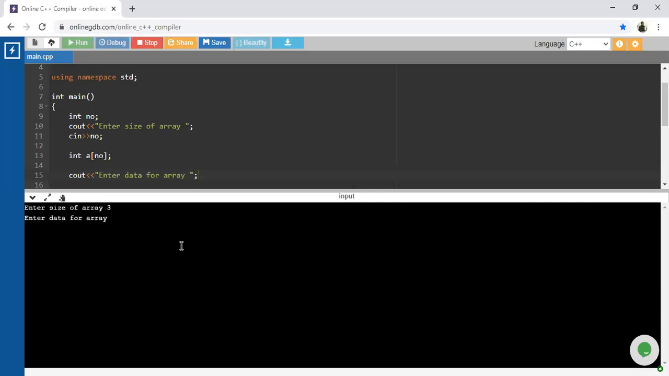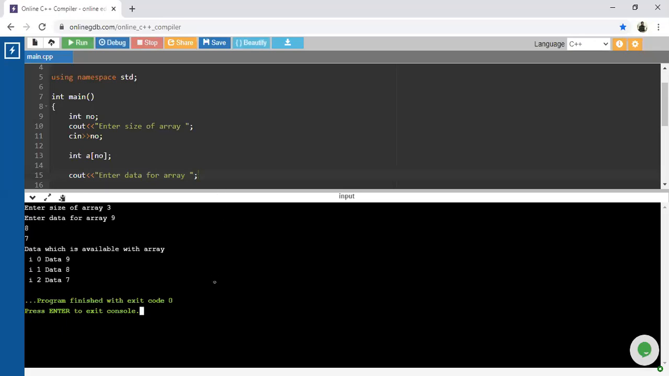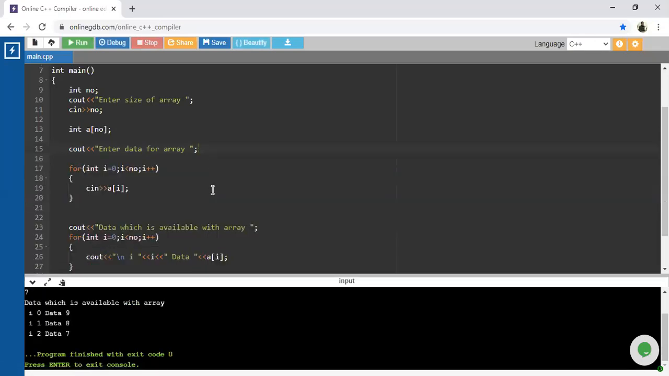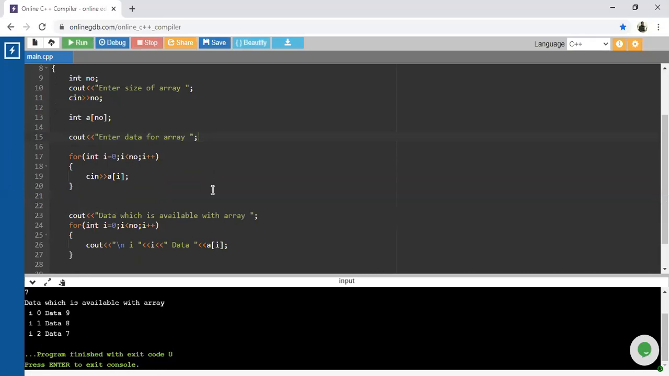So how many elements are you going to enter? Only 3 elements. Just look, guys: 9, 8 and 7. Once I enter 9, 8, 7, automatically the for loop is going to fill them, and this will display only 9, 8 and 7. So in this manner, we accept the size of the array from the user and check it at runtime. Yes, guys, clear?